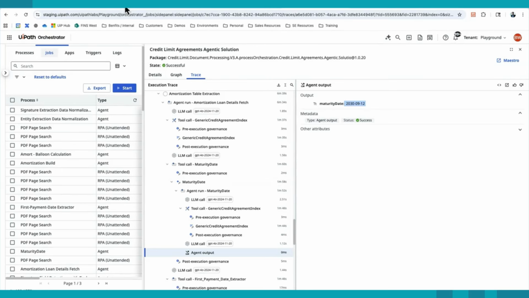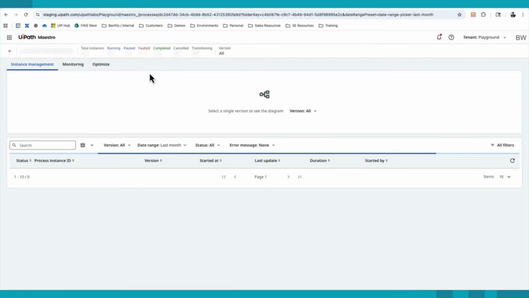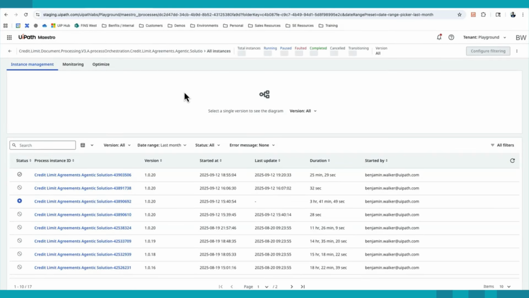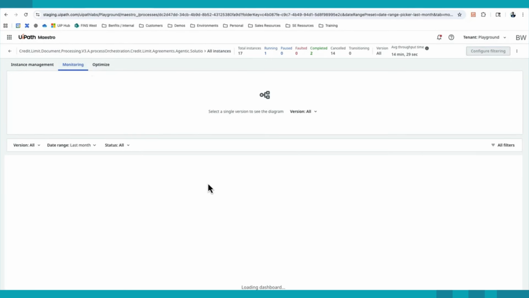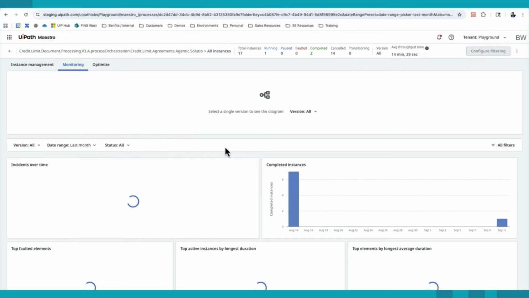Now, lastly, now that we've talked about how we design these, how we run them, how we execute them, I want to just take a brief look at what it looks like to monitor these processes at scale. As I back out here, I go from one live run to an aggregate. This is the credit agreement solution, but instead of looking at just one instance, I could see all of them. I could look at monitoring dashboards for this use case specifically to see exactly how things have ran and how they have performed over a given time horizon.